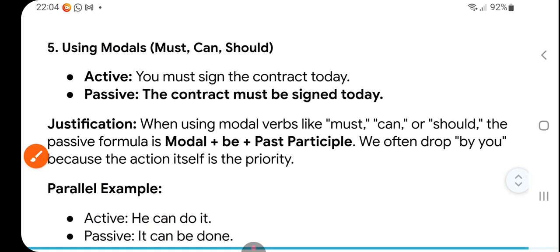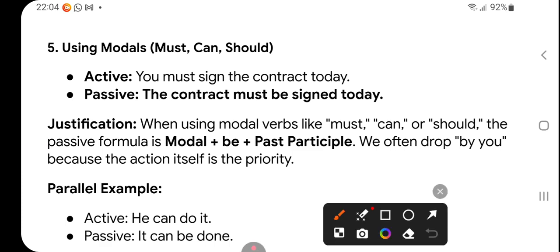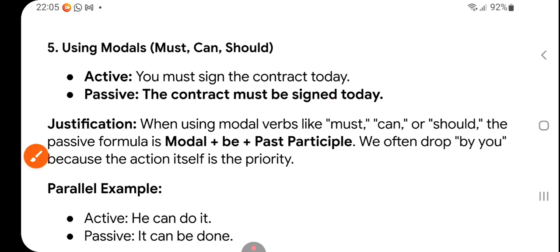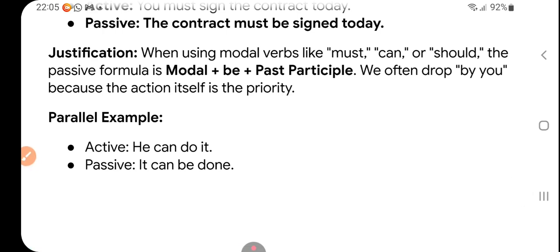Now the last one, using modals: must, can, should. You must sign the contract today. So the contract must be signed today. Not very tough, right? So when using modal verbs like must, can, should, would, the passive formula is modal plus be plus past participle. We often drop "by you".